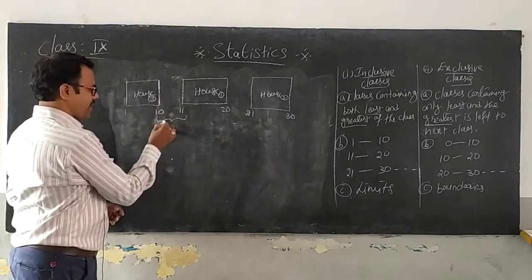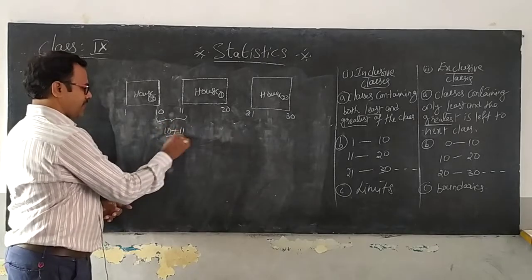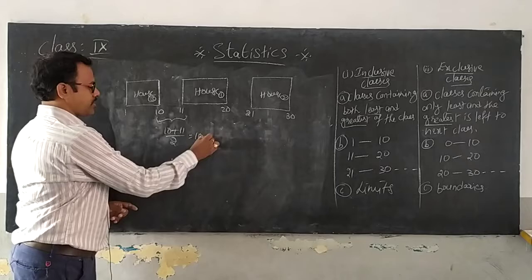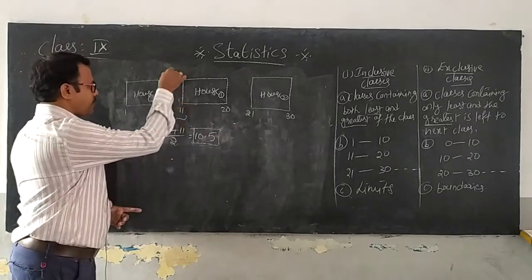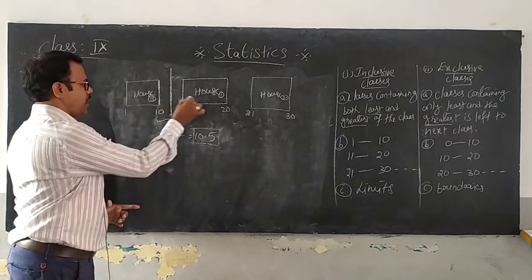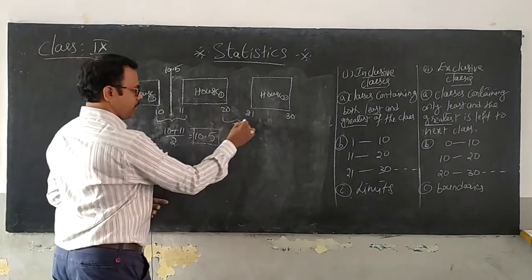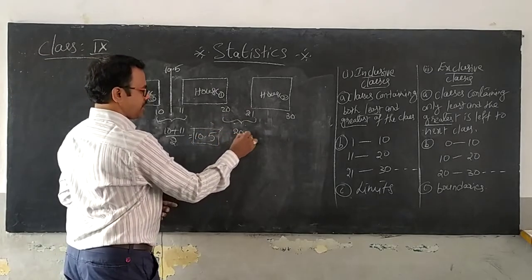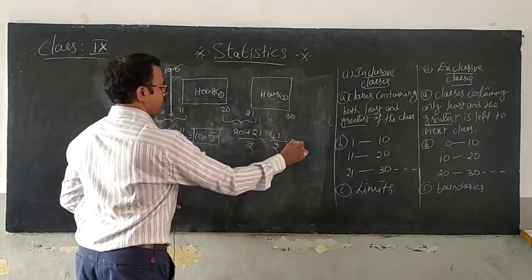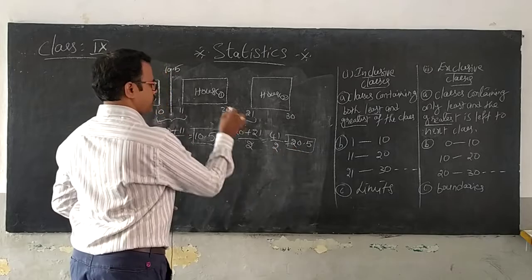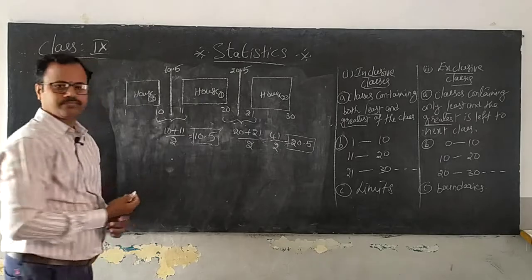They calculate the average of these two. 10 plus 11 by 2, which is equal to 10.5. So that means 10.5 is the boundary of these two houses. Similarly, you go here, the boundary of these two is 20 plus 21 by 2, which is 41 by 2, which is 20.5. So the boundary of these two houses is 20.5.